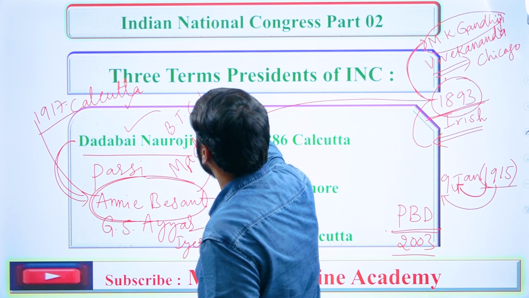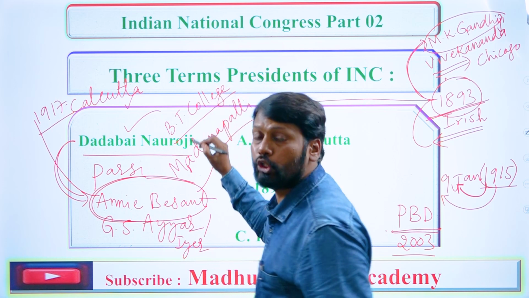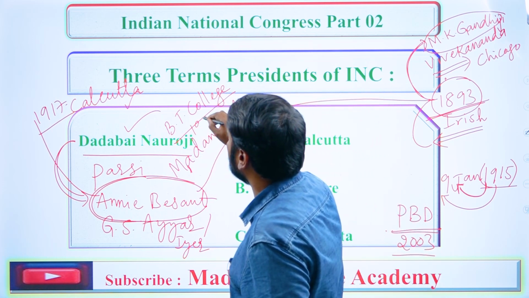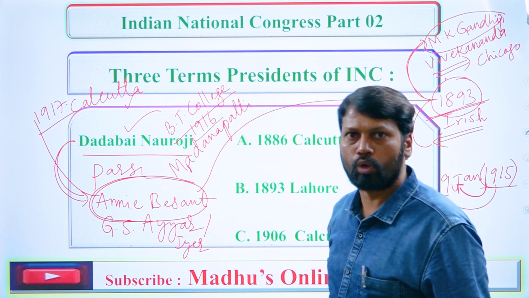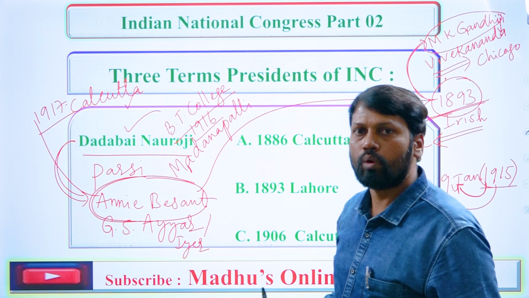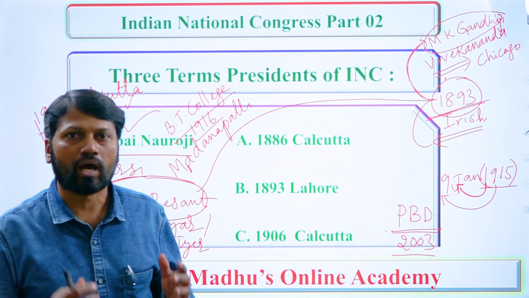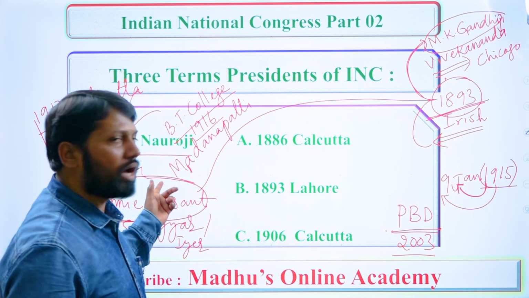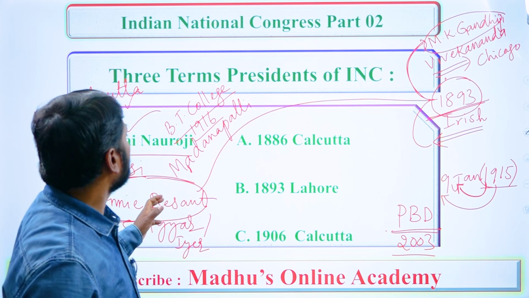BT stands for Besant Theosophical College. In which year was it founded? 1916. Madam Annie Besant was an Irish lady who had played an important role in the freedom struggle of India, who fought on behalf of the Indians for their freedom. She fought for us, to bring freedom to India from the British.